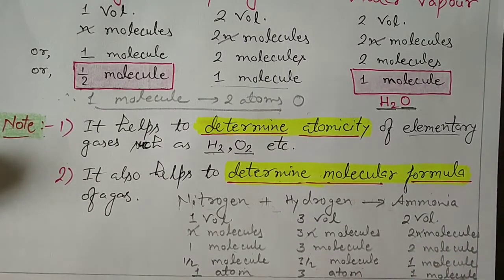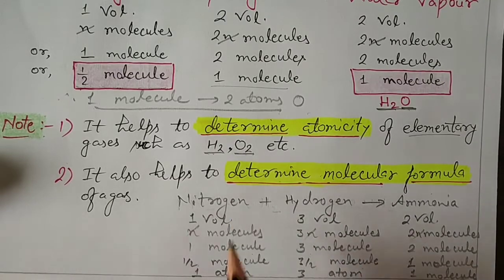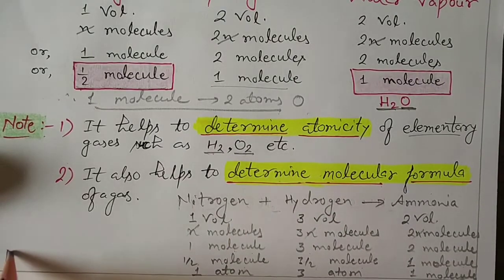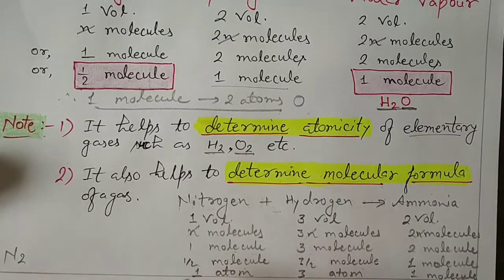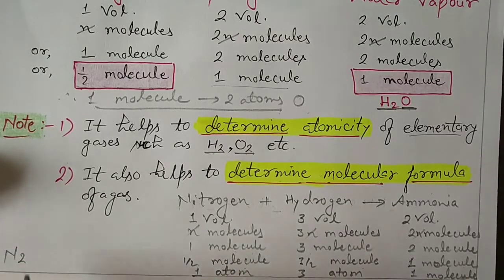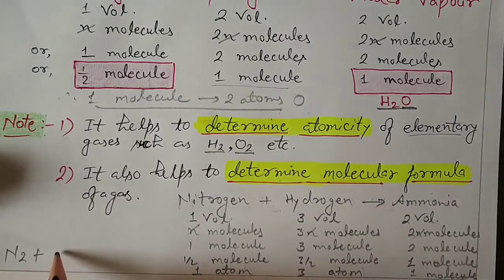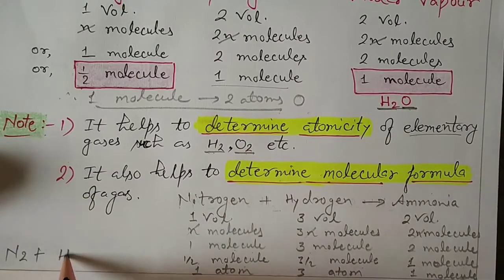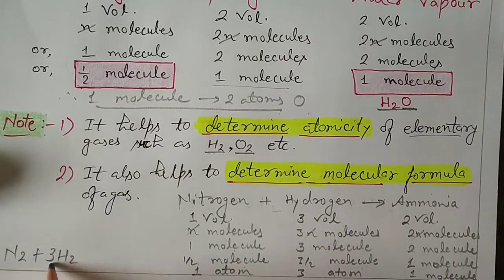Half molecule of nitrogen means 1 atom, because it is diatomic and in 1 molecule there are 2 atoms, right? Plus 3 by 2 molecules of hydrogen means 3 atoms, because 3 halves means 3 atoms.